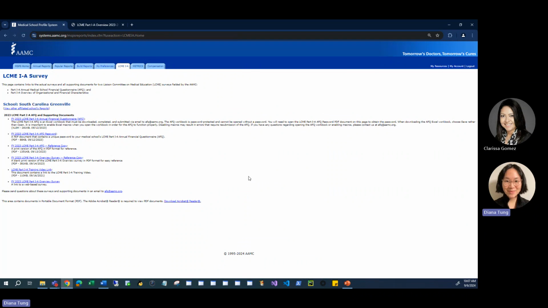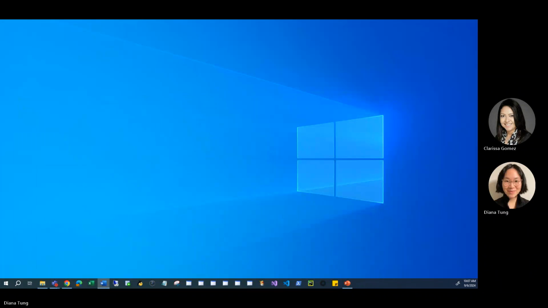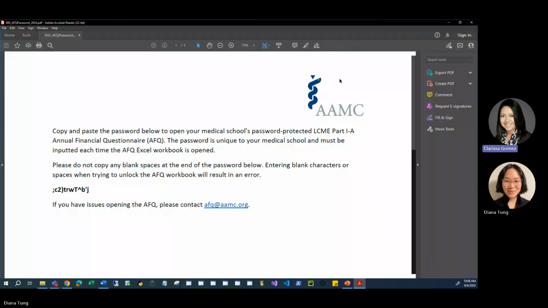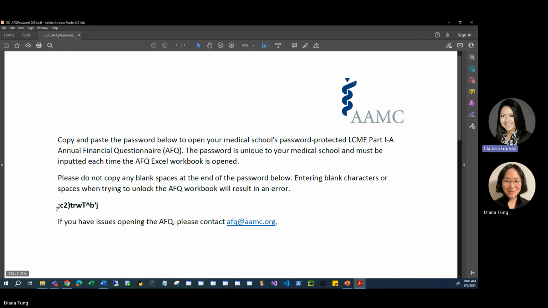So now that you know where to find the AFQ, let's open a demonstration copy and walk through the workbook. AFQ workbooks are password protected to address data confidentiality concerns. Your AFQ password is unique to your medical school and will need to be entered each time the AFQ workbook is opened. Here is how your school-specific PDF document that contains your medical school's AFQ password will look.